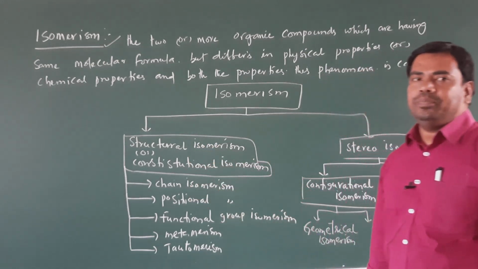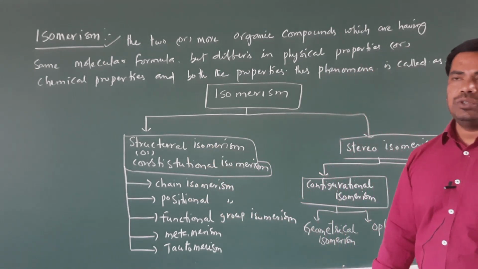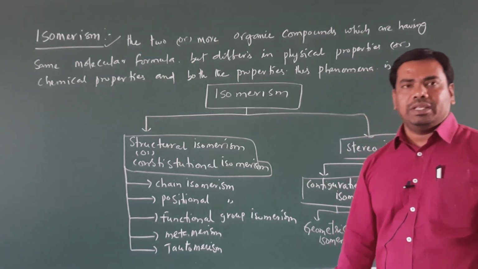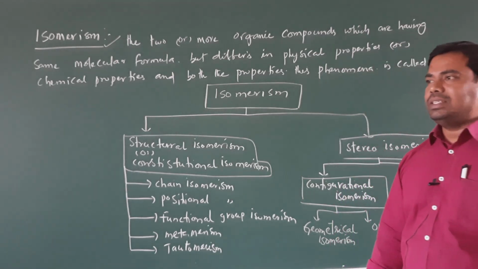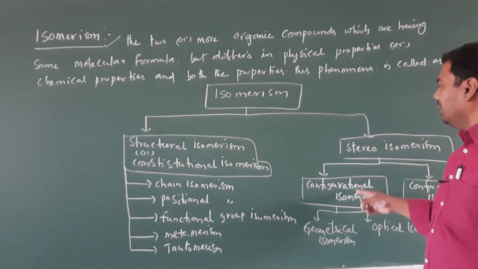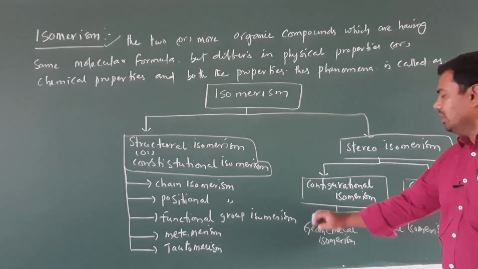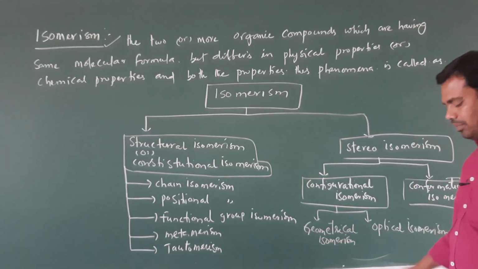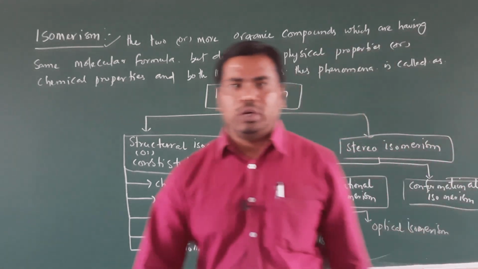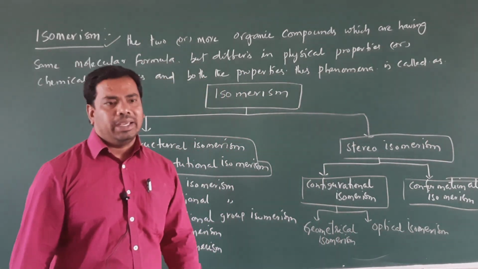Structural isomerism is again classified into five types: chain isomerism, positional isomerism, functional group isomerism, metamerism and tautomerism. Stereoisomerism is again classified into configurational isomerism and conformational isomerism. Configurational isomerism is again classified into geometrical isomerism and optical isomerism.